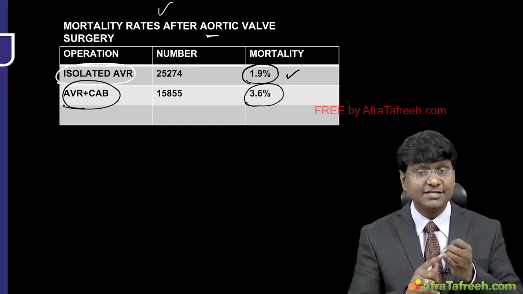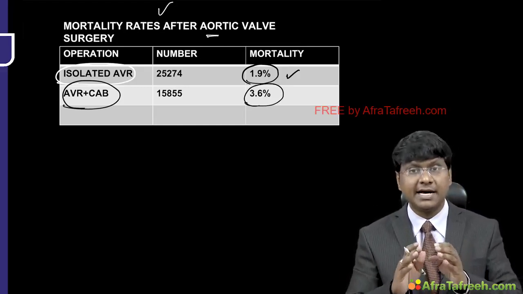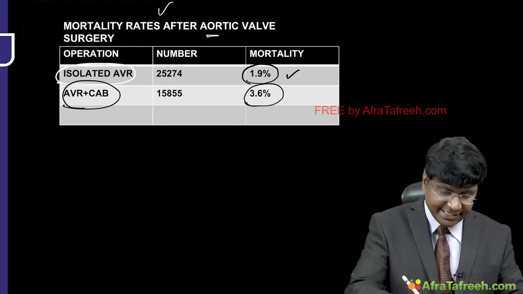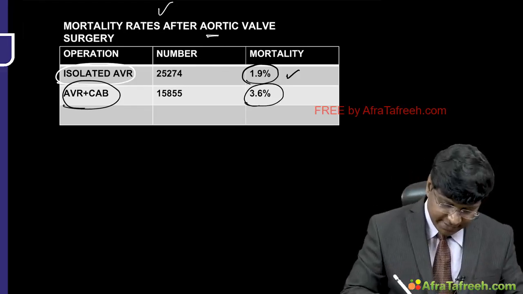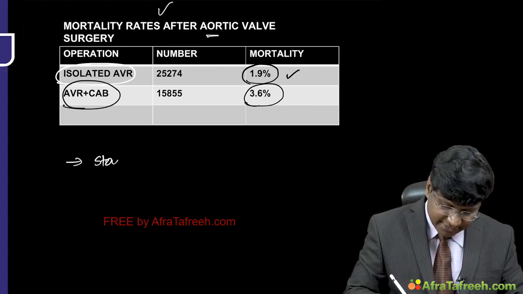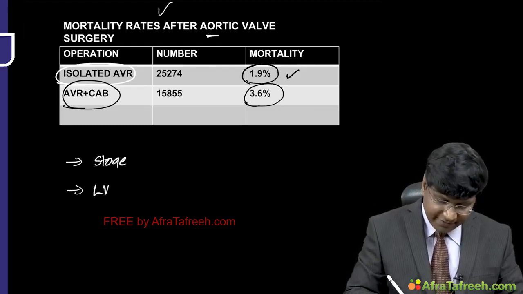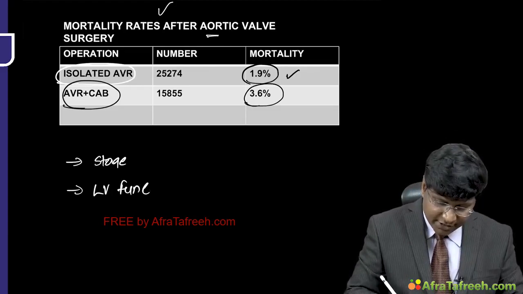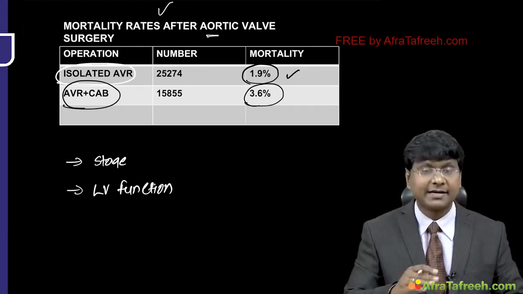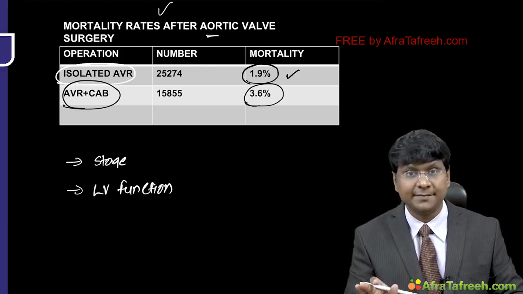Okay. So these mortality risks are largely dependent on the stage of the disease, right? It completely depends upon the stage of the disease, and it also depends upon the LV function at the time of surgery. So these are the two things which will decide the post-operative mortality.